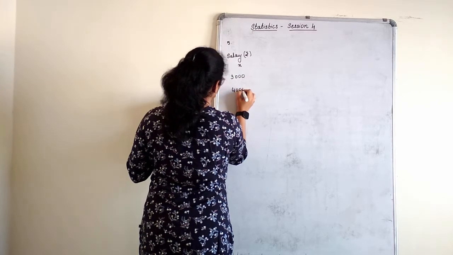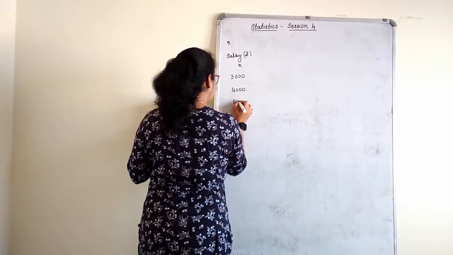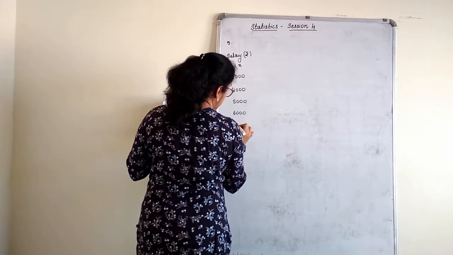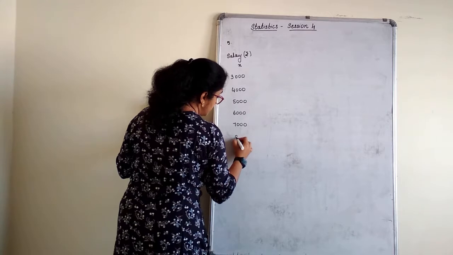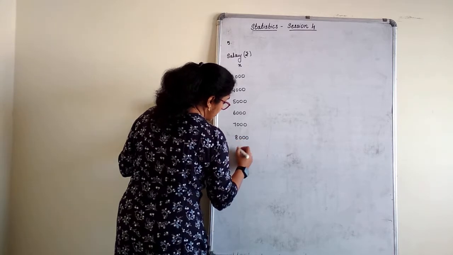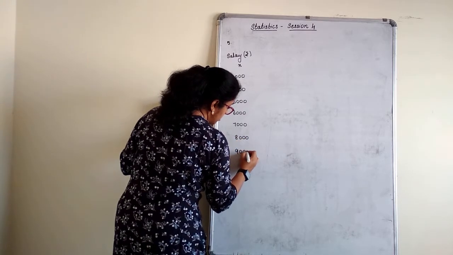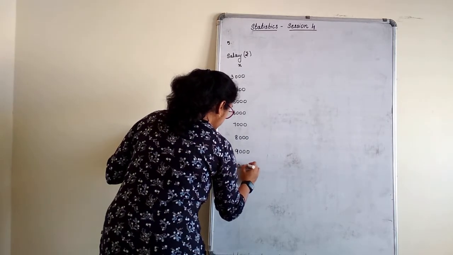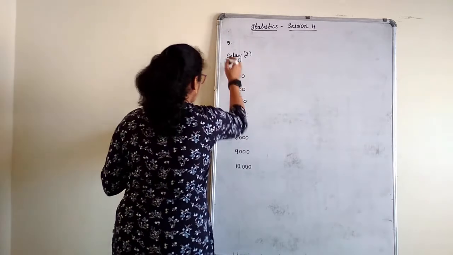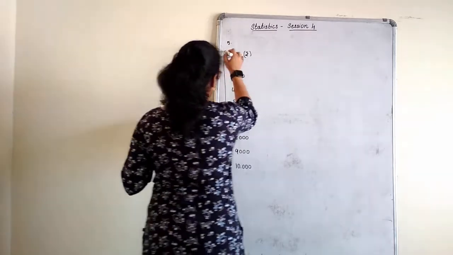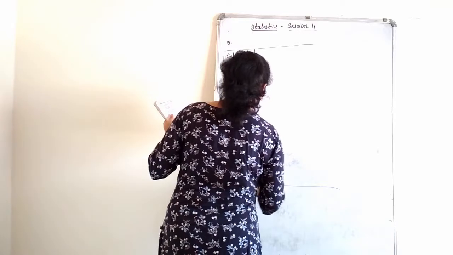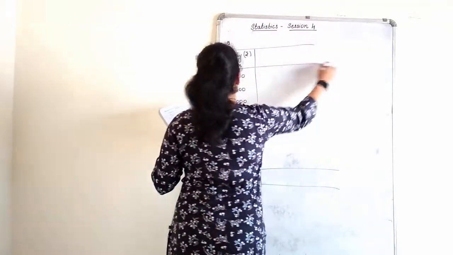3,000, 4,000, 5,000, 6,000, 7,000, 8,000, 9,000 and 10,000. Okay.